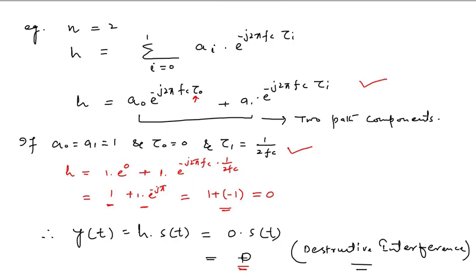Because of this interference in the scenario of two path components, both components have cancelled the effect of each other, and we say this kind of scenario is destructive interference. Now let me label this equation as equation 1.